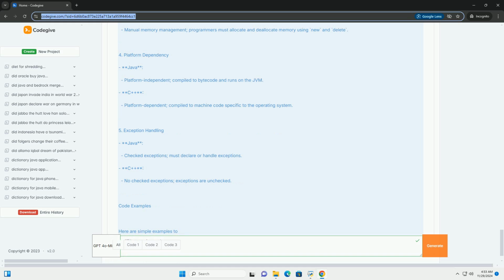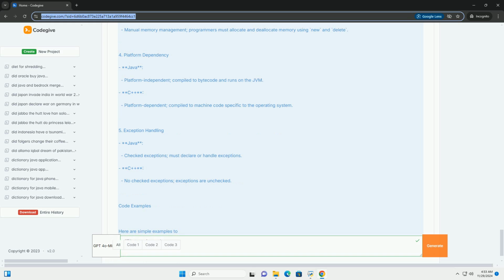1. Entry point. Java requires a public static void main(String[] args) method inside a class. C++ uses int main as the entry point, which can exist outside of a class. 2. Output statements. Java uses System.out.println for output. C++ uses cout with the << operator.